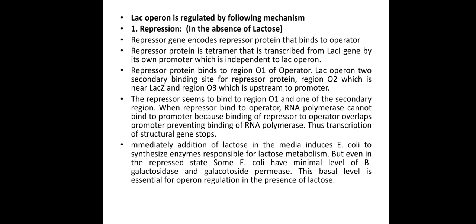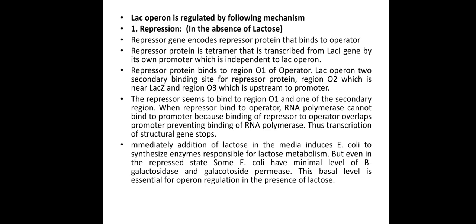The first mechanism is repression, which is observed in the absence of lactose. The repressor gene encodes the repressor protein, which has the capacity to bind with the operator site. The repressor protein is a tetramer which is transcribed from the lacI gene by its own promoter, which is independent of the lactose operon.